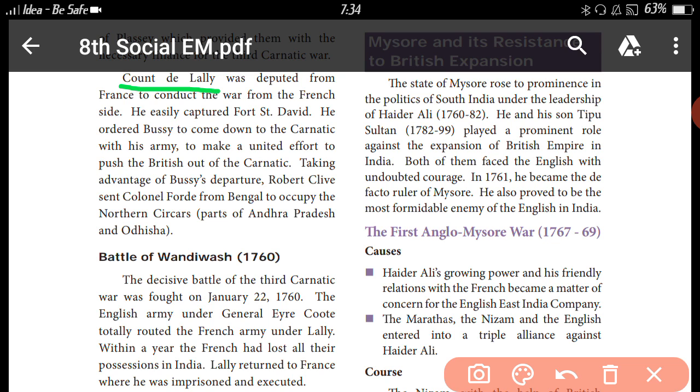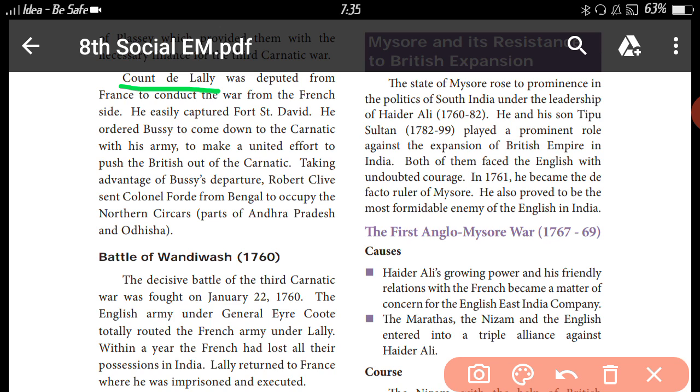Taking advantage of Bussy's departure, Robert Clive sent Colonel Forde from Bengal to occupy the Northern Circars. So in the war, the Northern Circars were captured. The Northern Circars were controlled by the French, but in the Third Carnatic War, the place was given to the British.